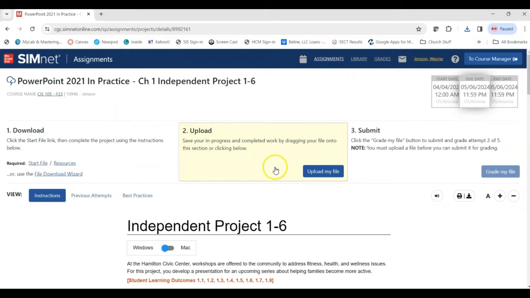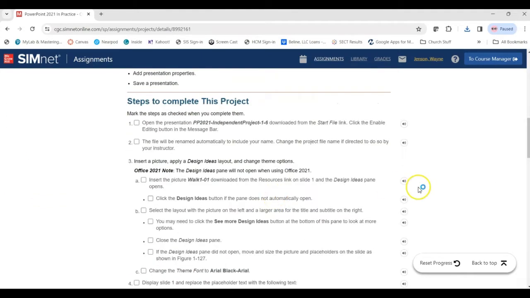Okay, then we're going to move on to the next step, which is step number 3. We're going to insert a picture and apply a design ideas layout, and then change the theme options. So let me show you how to do that.